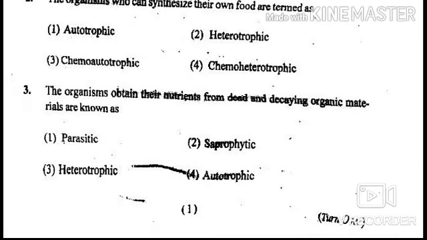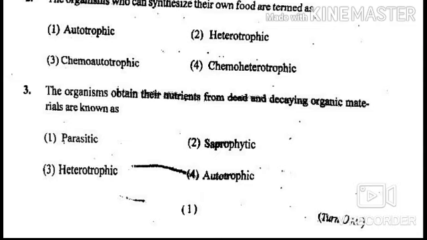Next question is, the organism that obtains its nutrients from dead and decaying organic materials is known as. Your options are parasitic, saprophytic, heterotrophic, and autotrophic. Answer is saprophytic. Examples of saprophytes are Rhizopus, bread mold, mucor, pin mold, yeast, and agaricus.